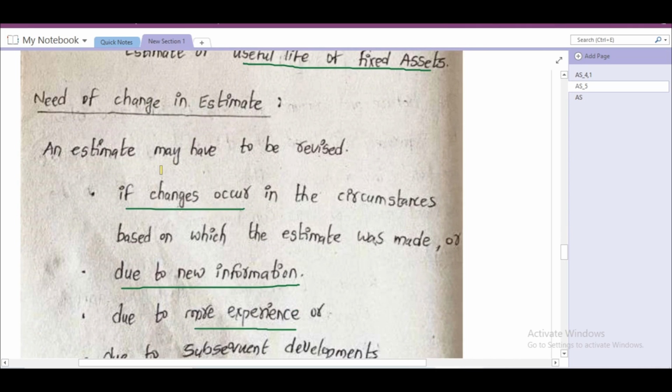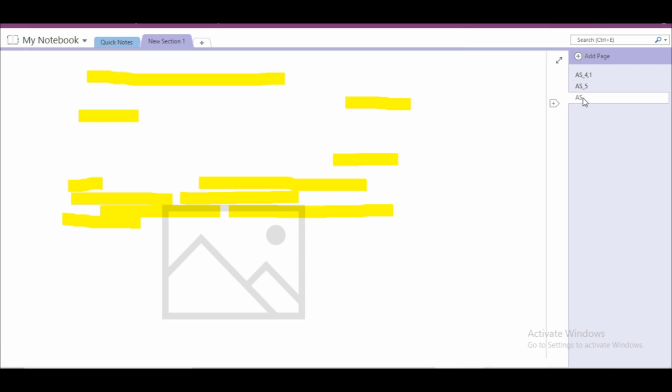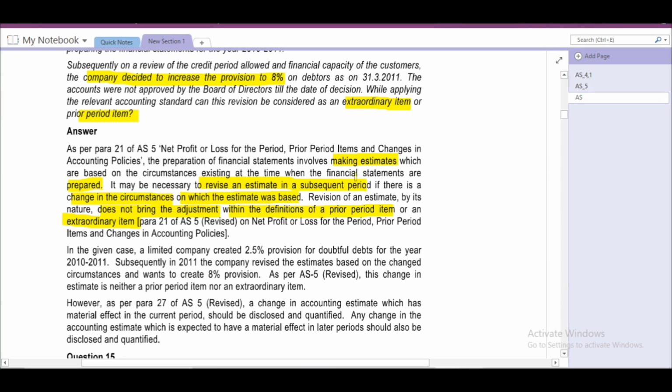Need of change in estimate: an estimate may have to be revised only if changes occur in the circumstances based on which the estimate was made, due to any new information, more experience, or subsequent development. Only under these circumstances can we revise the accounting estimate.